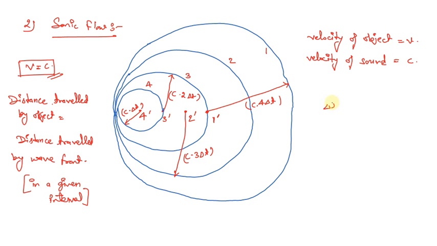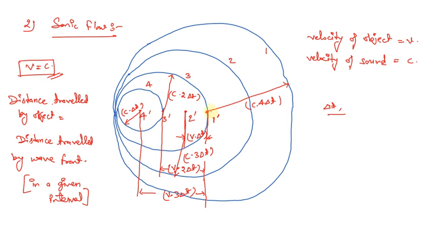After delta t period of time, the position the object is going to get will be 2 dash. So let's say this particular distance is v into delta t, and this is 3 dash, so we're going to write it down as v into 2 delta t. Similarly for 4 dash, this will be v into 3 delta t. So these are the distances that this particular object is going to cover.